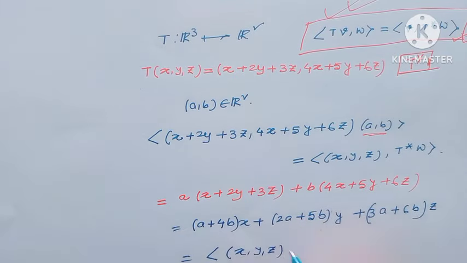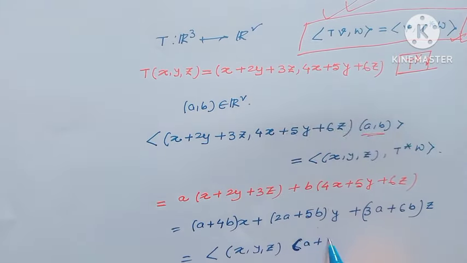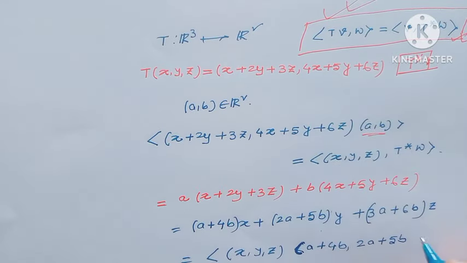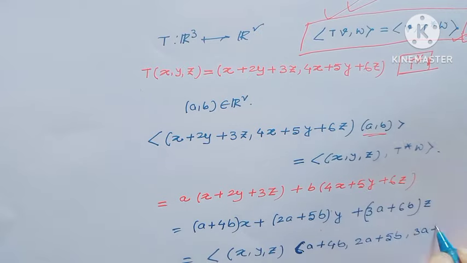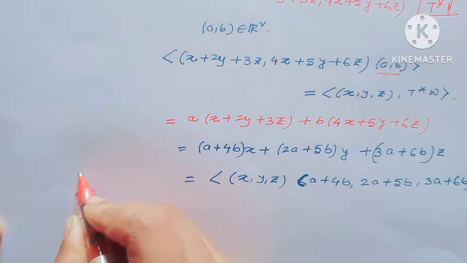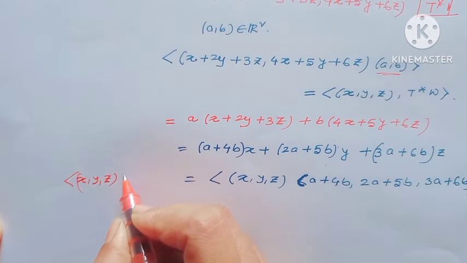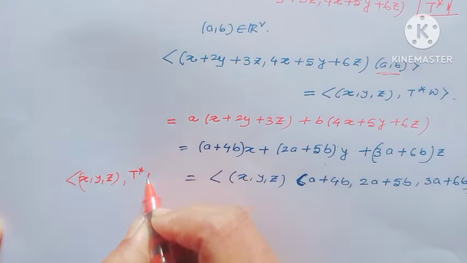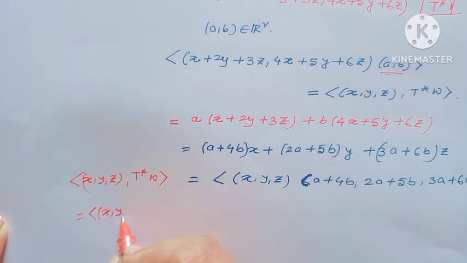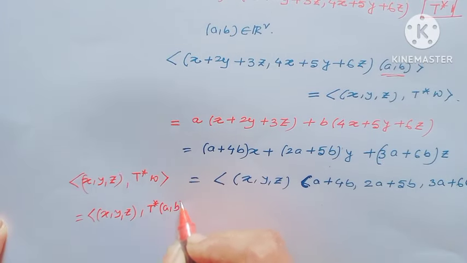of (x, y, z) with (a + 4b, 2a + 5b, 3a + 6b), and this is equal to the inner product of (x, y, z) with T star W, and T star W is nothing but the inner product of (x, y, z) with T star (a, b).